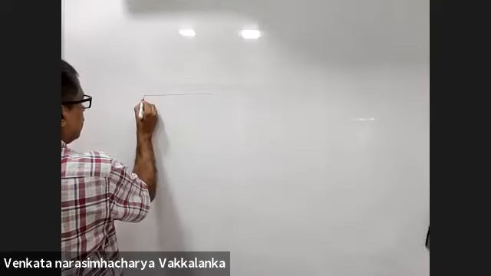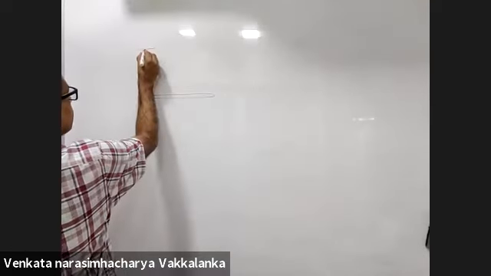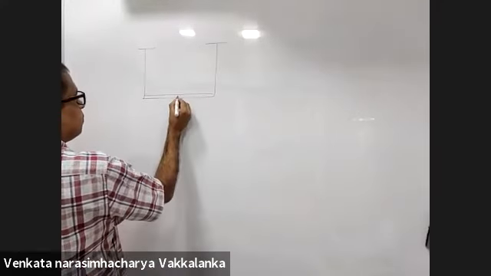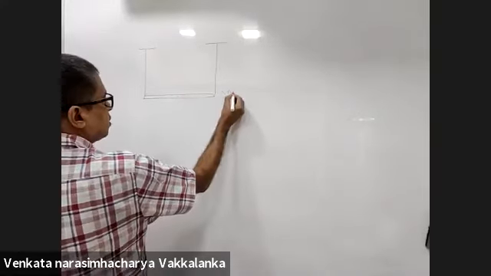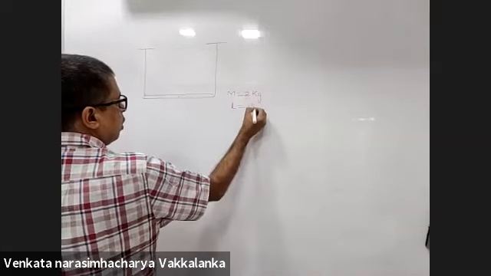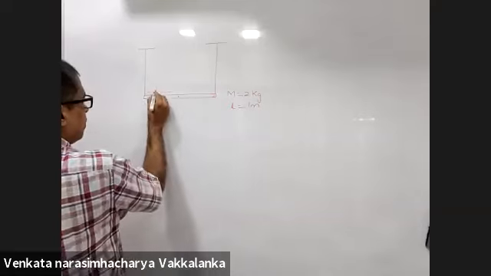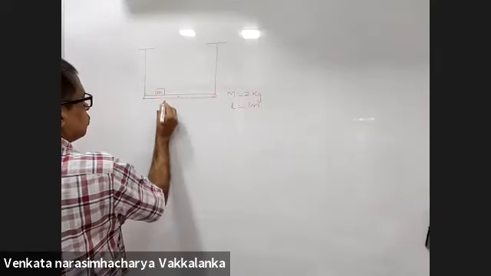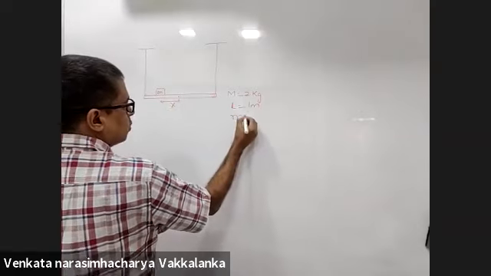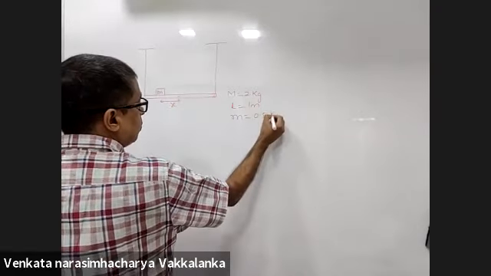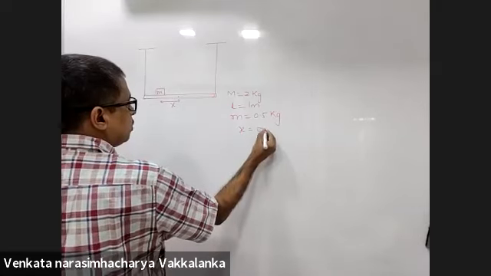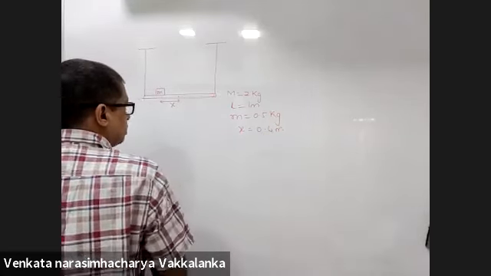This is a thin rod hanging from here. Mass of the rod is 2 kg. Length of the rod is 1 meter. Small m is placed at a distance of x. Small m is 0.5 kg. X is 0.4 meters.